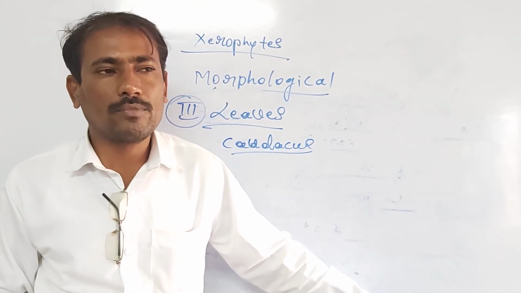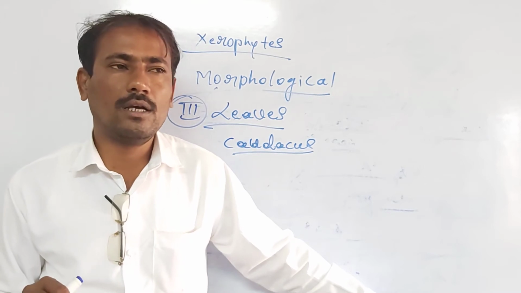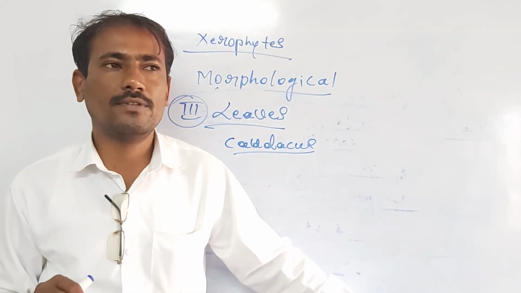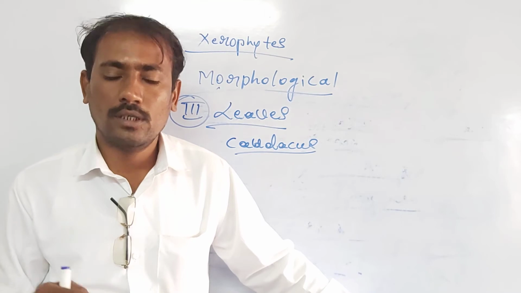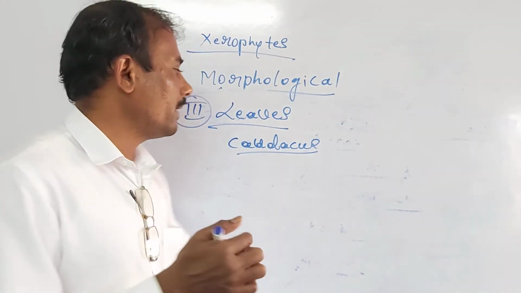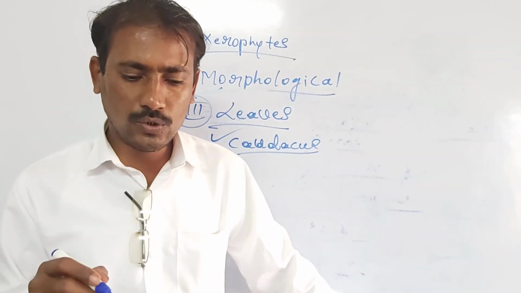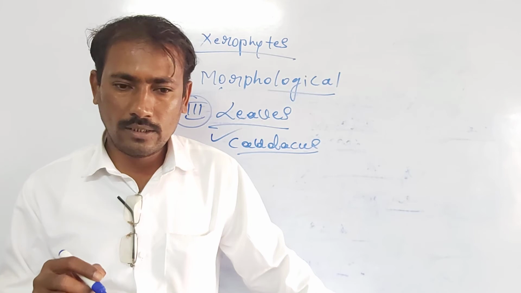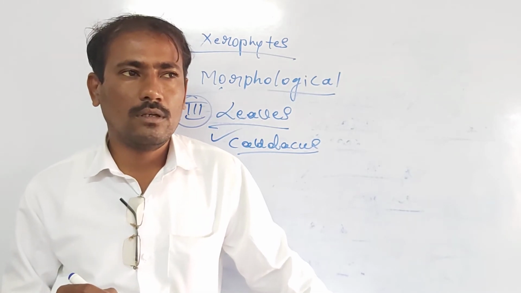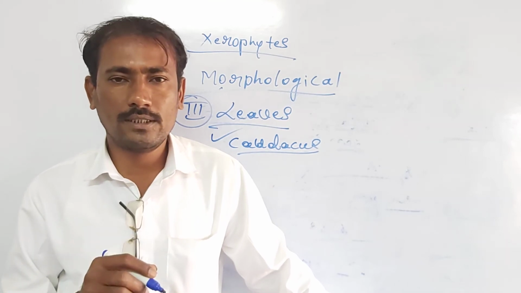They may develop during a favorable season of the year, and soon they fall down. Such leaves are termed as caducous leaves. Leaves are present in other xerophytes.